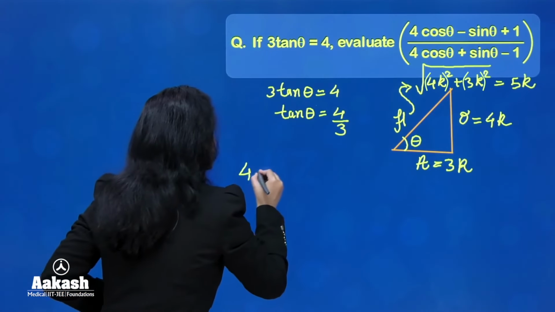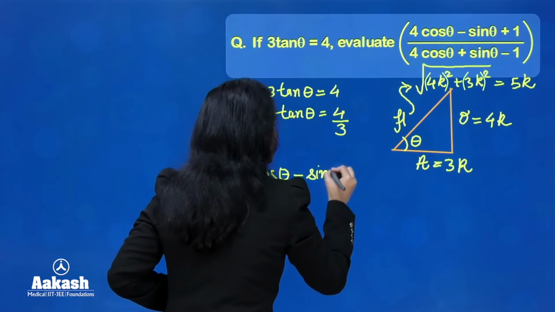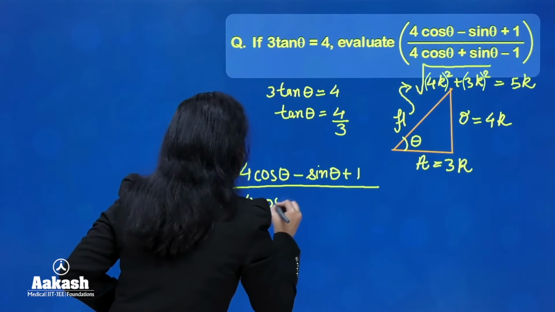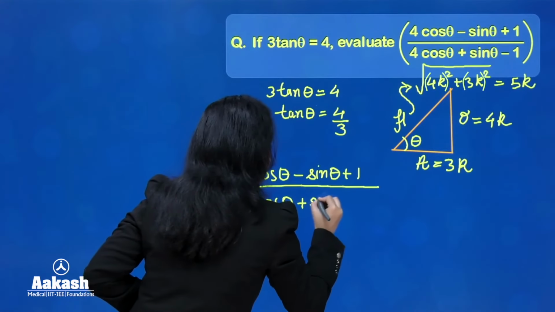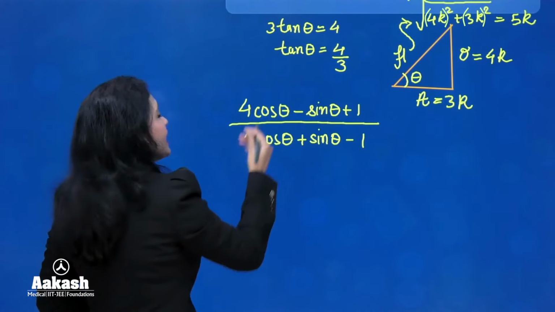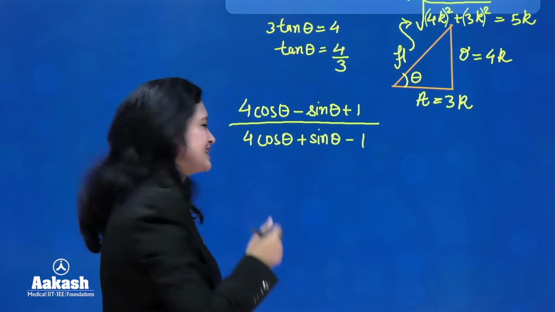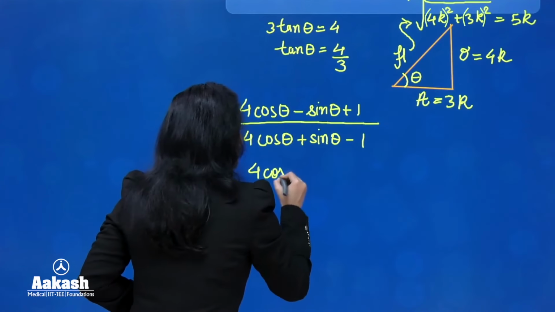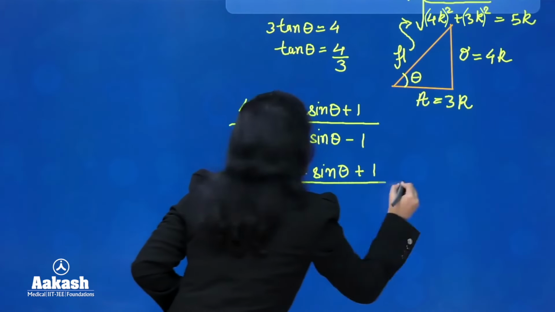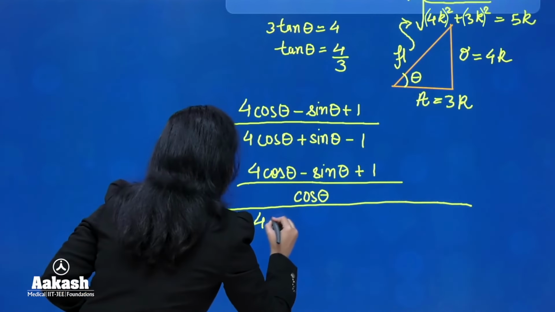Okay. So our question was that we had to figure out the value of (4 cos theta minus sin theta plus 1) over (4 cos theta plus sin theta minus 1). Now, to make my question easy, what I'm going to do is divide the numerator and denominator by cos theta. Why am I doing this? You'll see. So we'll have 4 cos theta minus sin theta plus 1 over cos theta, and the denominator also we are going to divide by cos theta.